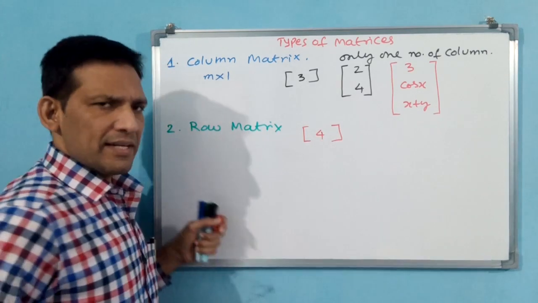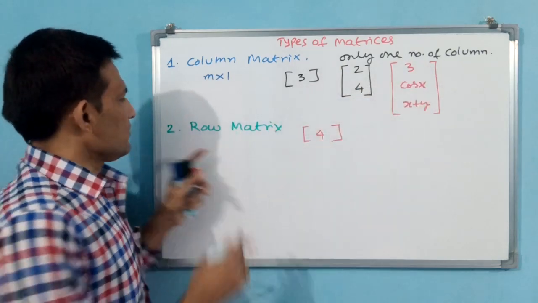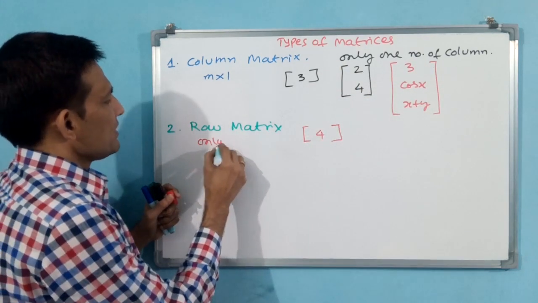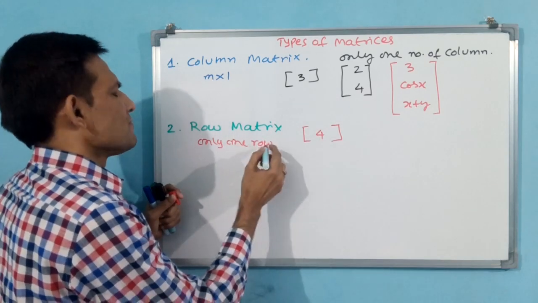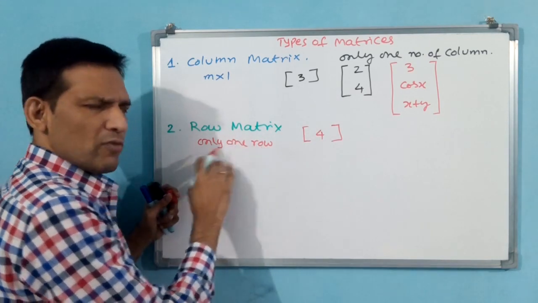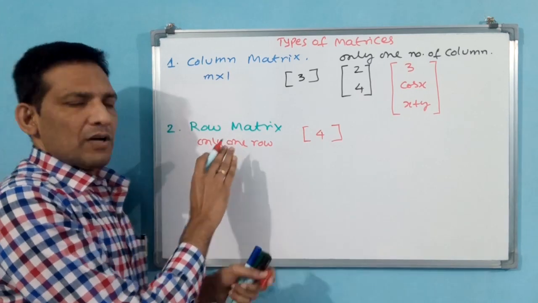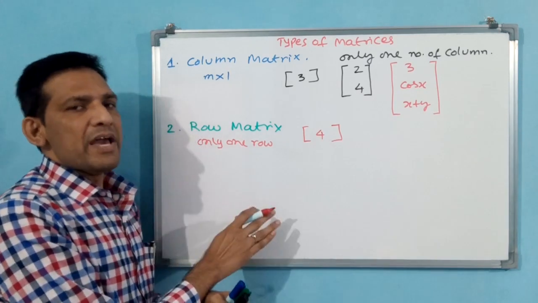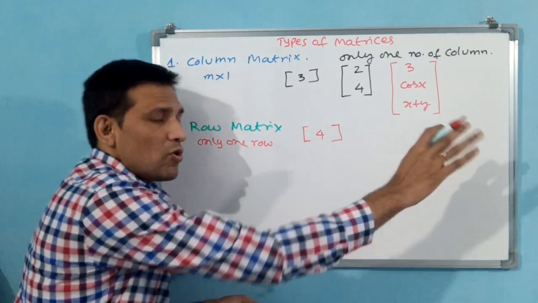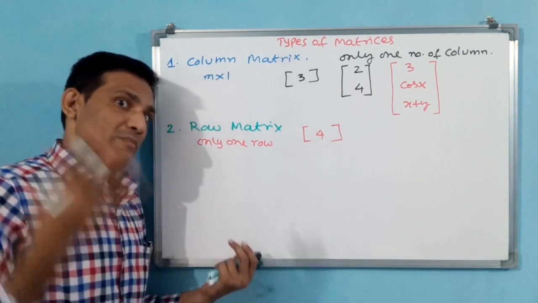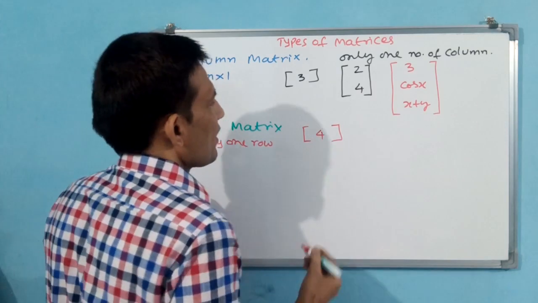Is it a row matrix? Yes. Only one row. Only one number of rows will be there. We write like that, okay? That means row only one. But what about columns? Number of columns may be there. You see now how to write?